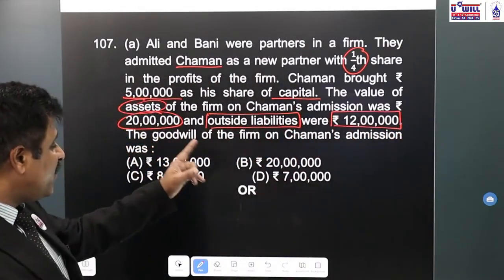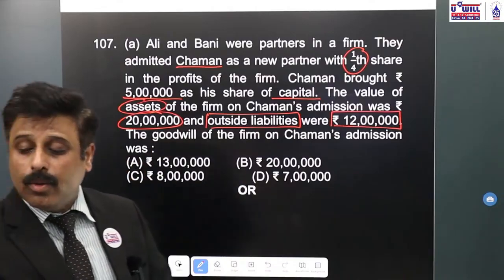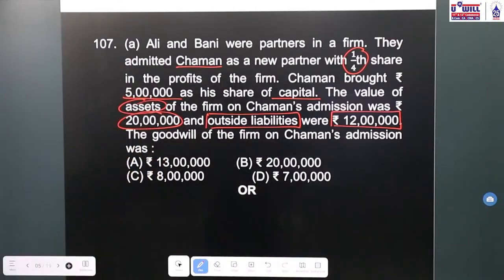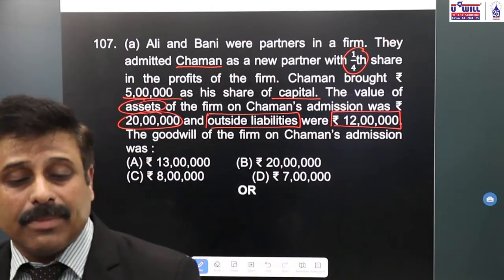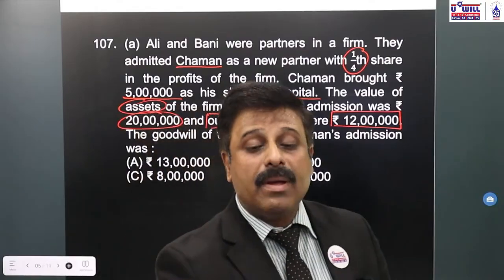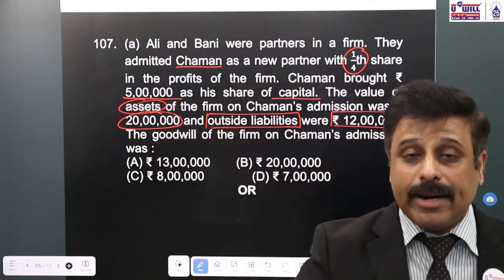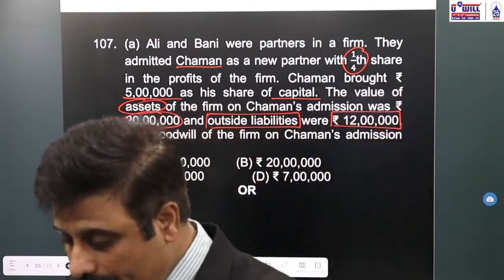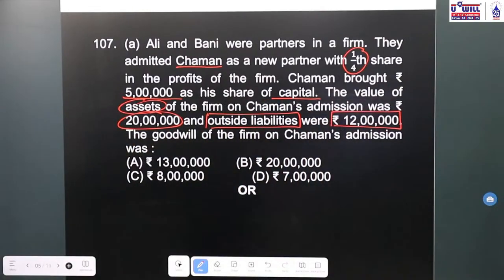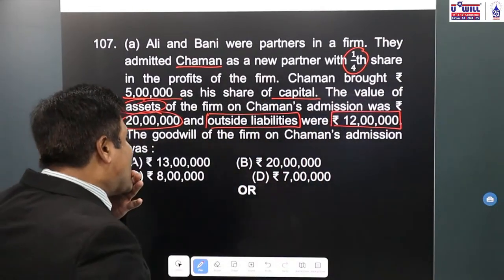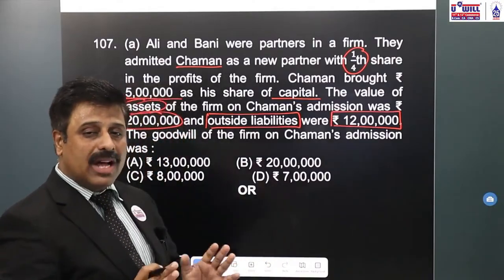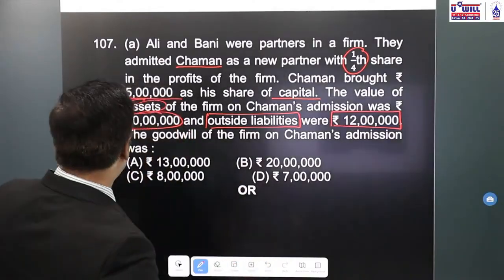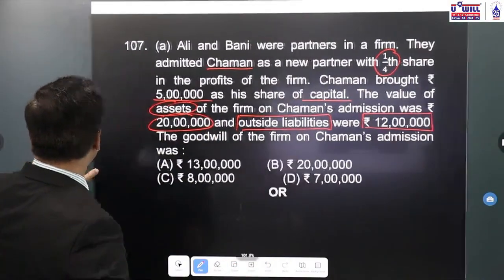The goodwill of the firm on Chaman's admission was. Now, goodwill of the firm is asked on Chaman's admission. If you all remember, this is a question of hidden goodwill in admission of partner. Okay, hidden goodwill in admission of partner. How to do it? Do you all remember the formula how to find the hidden goodwill in admission of partner? Let's understand it.